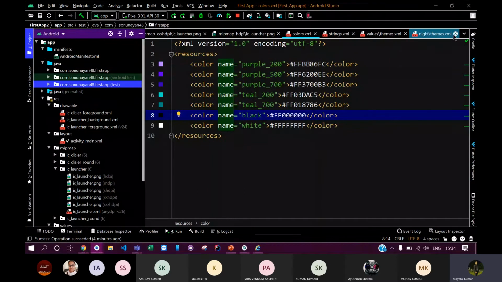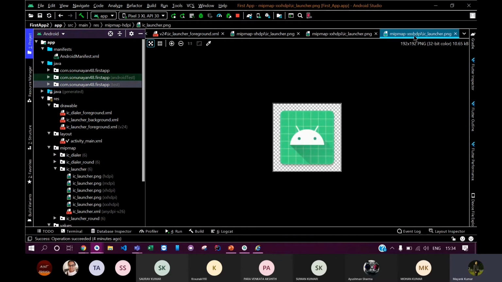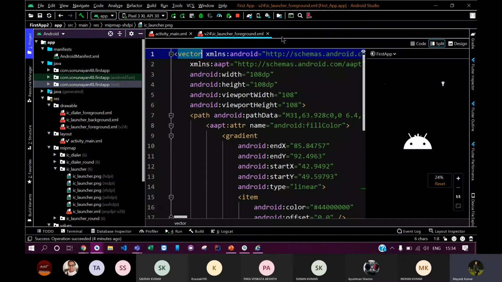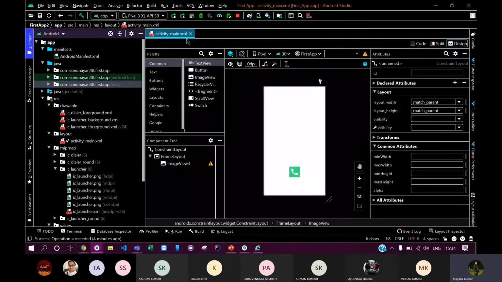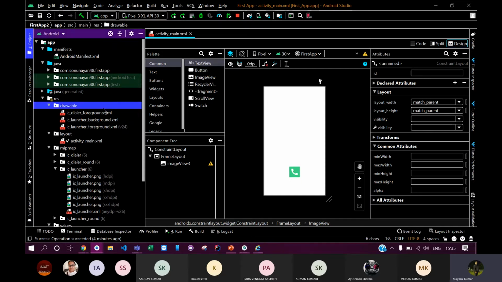Let me show you another interesting thing in Android Studio. Now if I want to use an icon, what you would actually do is simply search on the internet, find an image, copy that image to the drawable folder and then use it. But before doing that, first confirm whether the icon is already available here.